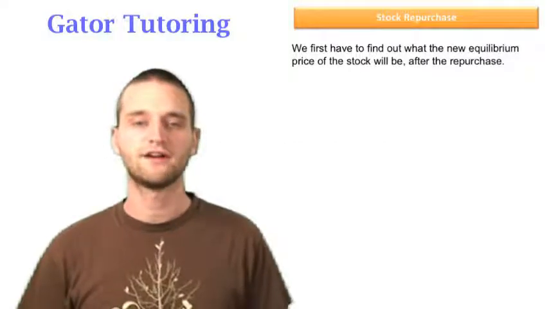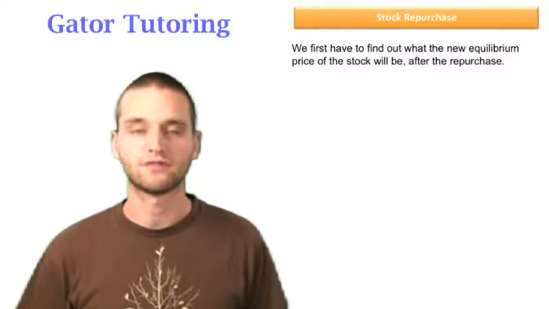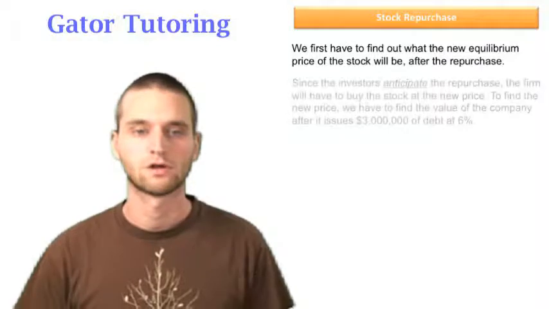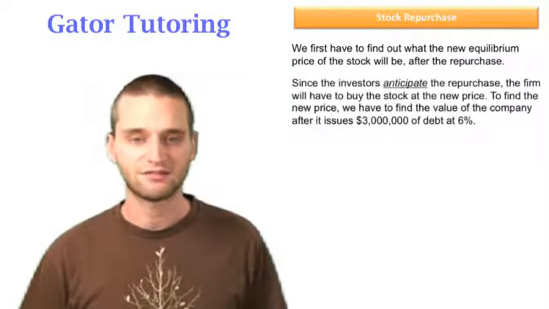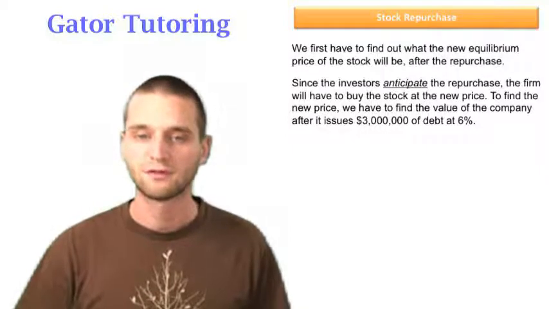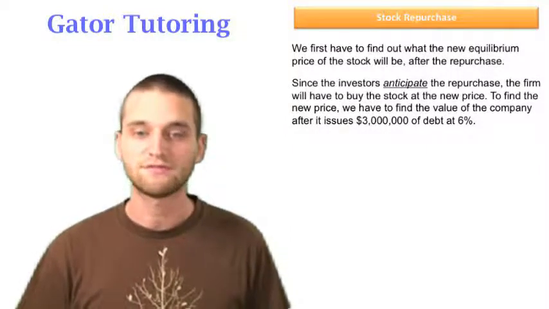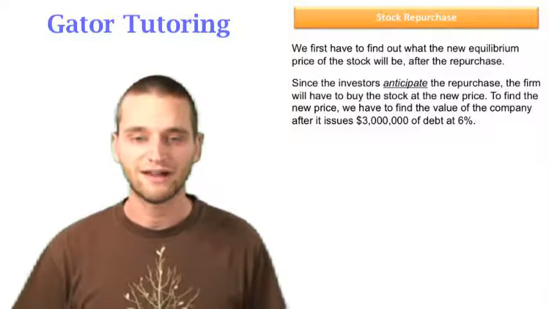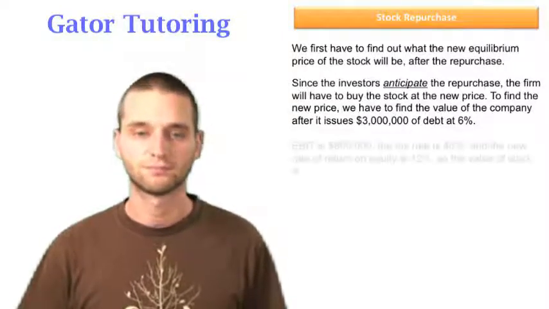So we first have to find out what the new equilibrium price of the stock will be after the repurchase. Since the investors anticipate the repurchase, the firm will have to buy the stock at the new price. To find the new price, we have to find the value of the company after it issues the $3 million of debt at 6% interest.